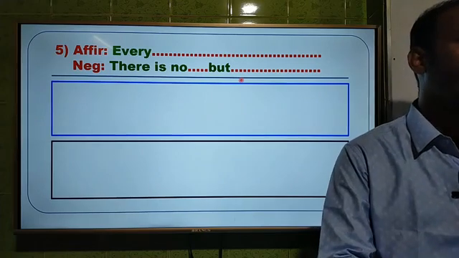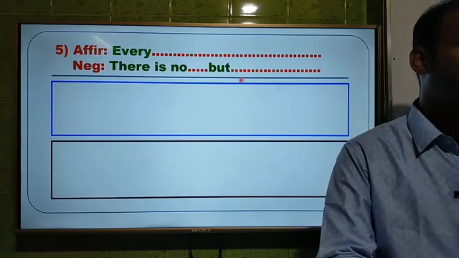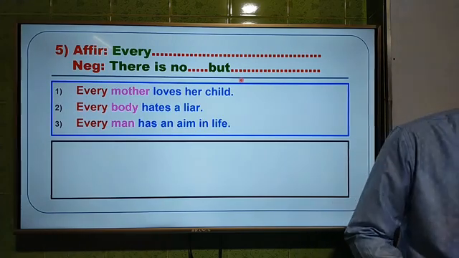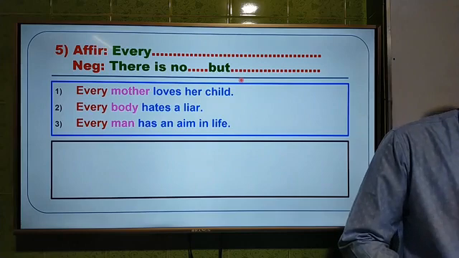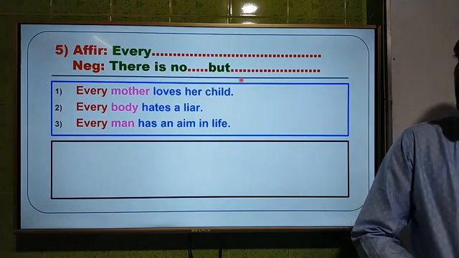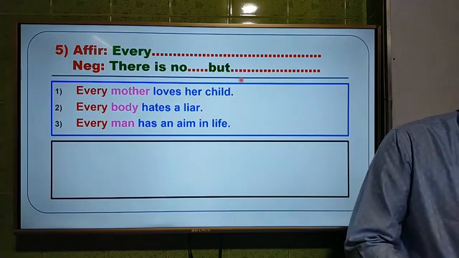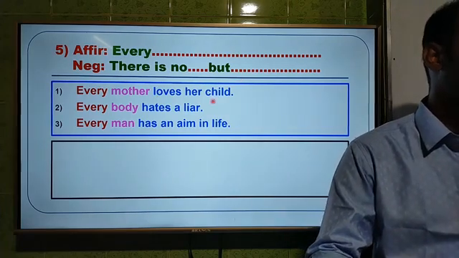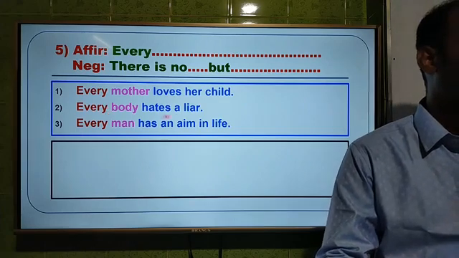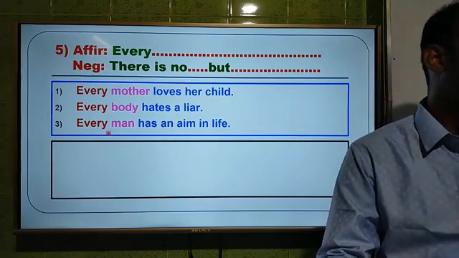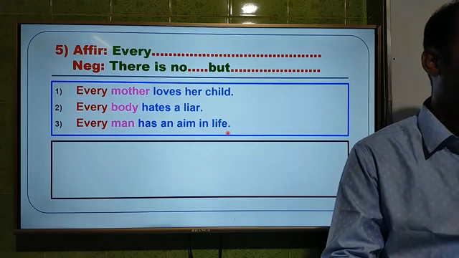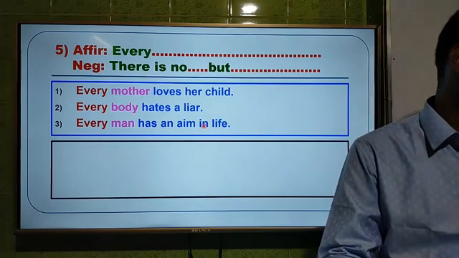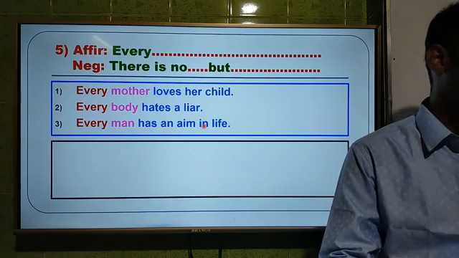And I am going to give you some example of this rule. I have given you 3 questions here. First one, every mother loves her child. Second one, everybody hates a liar. And the third one, every man has an aim in life. These 3 examples here, and I think you should try to answer these questions.